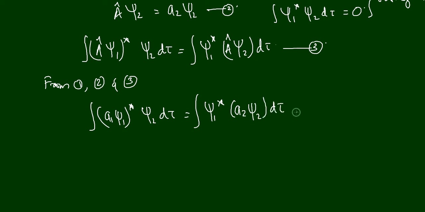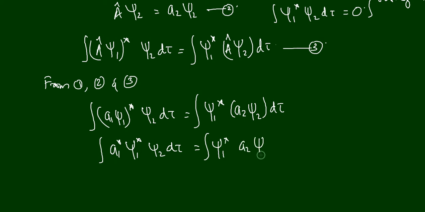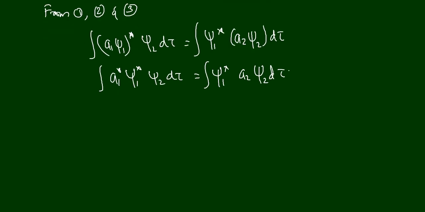From this one we can write integral a1 star psi1 star psi2 d tau is equal to integral psi1 star a2 psi2 d tau, right?